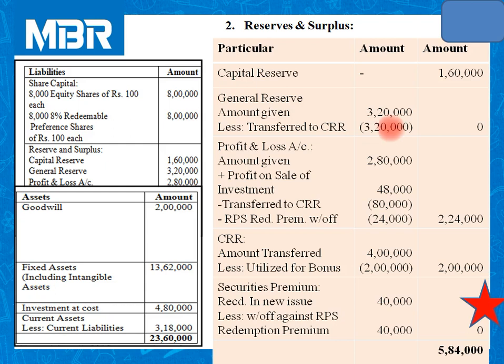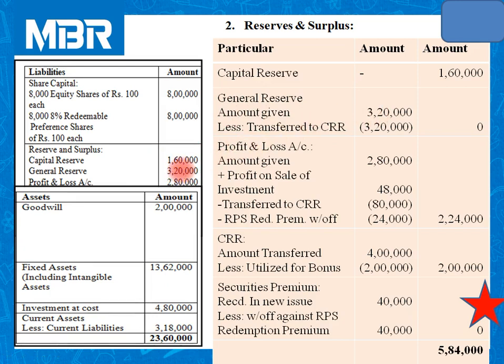On the right hand side of your screen, I have already uploaded a table, and this table is very important for each and every student to score full marks. Capital reserve, check the balance sheet. In the given balance sheet of the question, capital reserve was 1,60,000. So it is as it is. Why? Because there is no change in the amount of capital reserve during the procedure of RPS redemption.